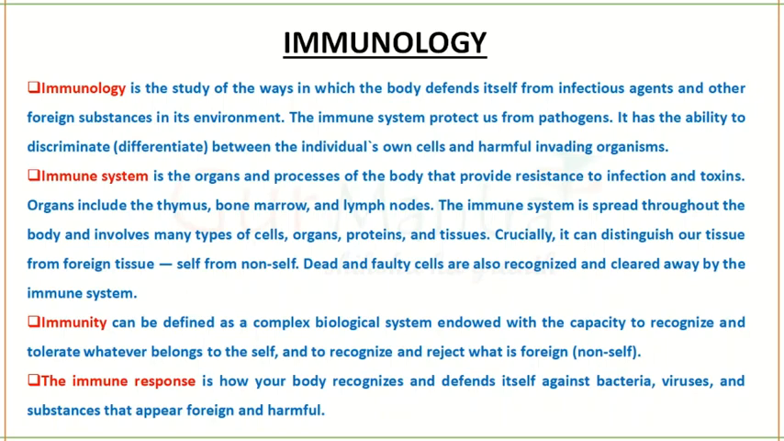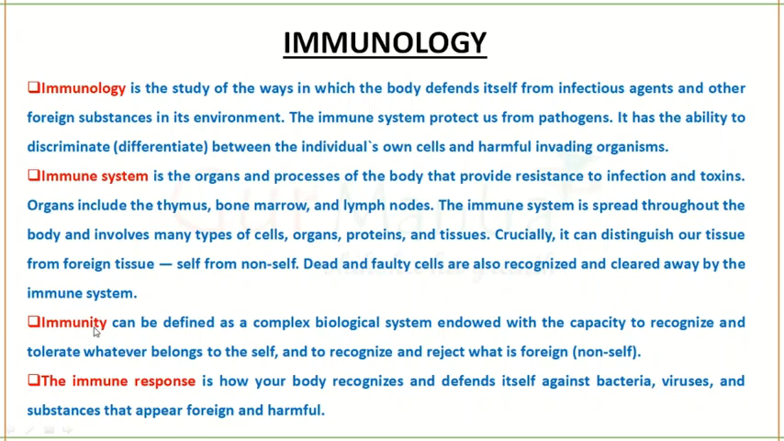Okay, so the immune system is spread throughout our body. It is present all over our body. Okay, there are several types of cells, organs, proteins and tissues. So its main function is to distinguish our tissue, that is self cell, from the foreign tissue, that is the non-self cell. Dead and faulty cells, even cancers, will be recognized by our immune system and it will be killed.